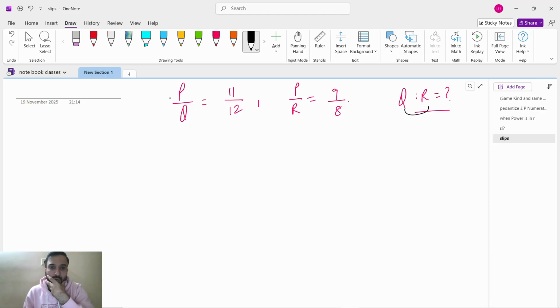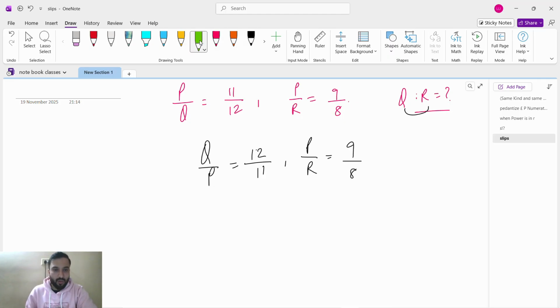So what we can do, we will make this inverse. If you make this opposite, it will become Q by P equals 12 by 11 and P by R equals 9 by 8.